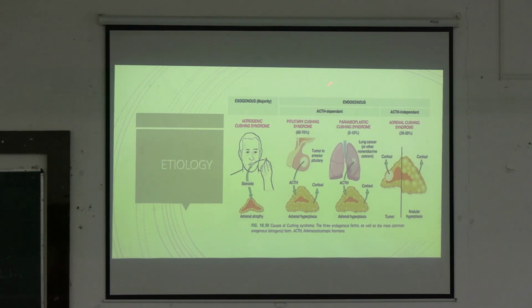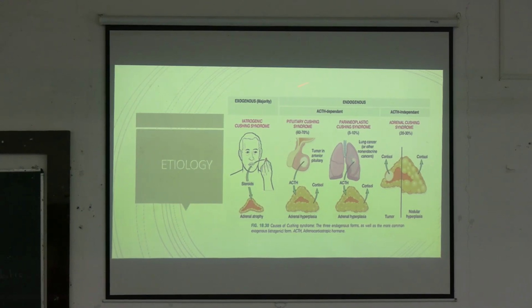So next comes our endogenous. One is ACTH dependent, another is ACTH independent. What is the full form of ACTH? Adrenocorticotropic hormone. From where is it released? From anterior pituitary.